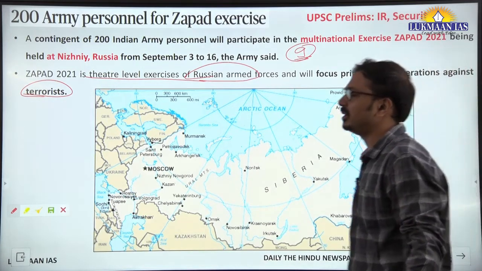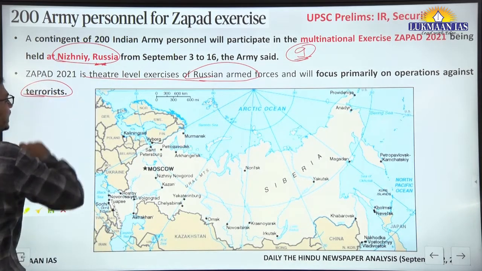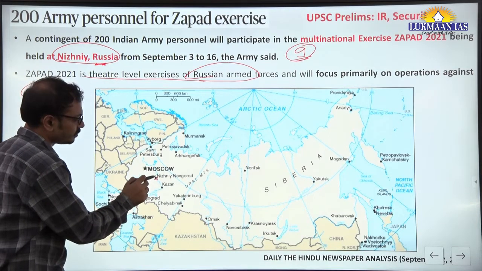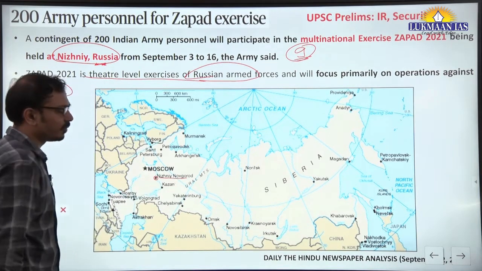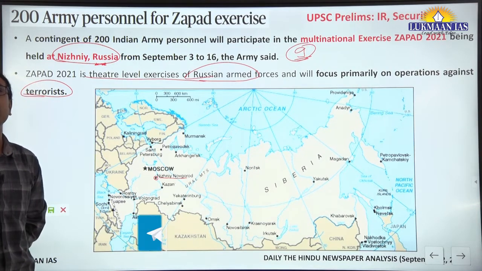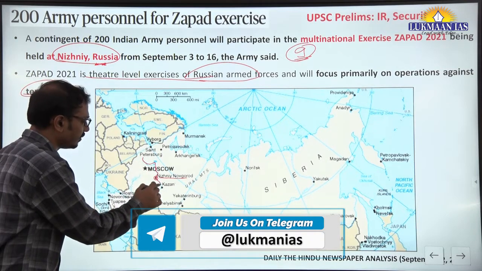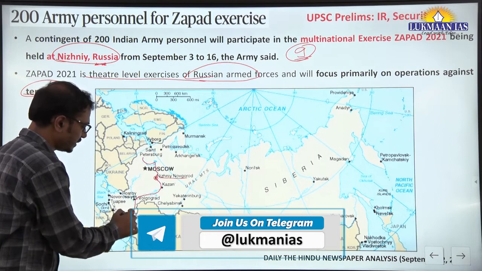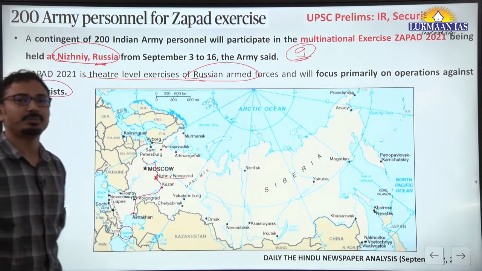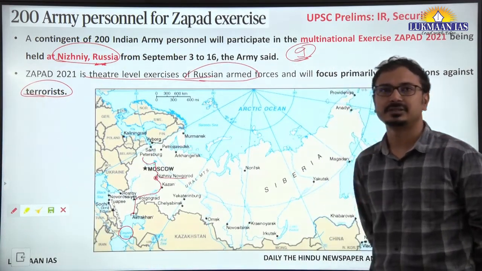This is going to happen in Nizhny, Russia. This is the city Nizhny, Russia. You can see here the location near Moscow. Nizhny Novgorod is the location, and it is located along the bank of which river? Volga river. This is the Volga river, passing through Russia, and it is entering into the Caspian Sea. There was a question in the prelims examination, mapping part, on the Volga river draining into the Caspian Sea.